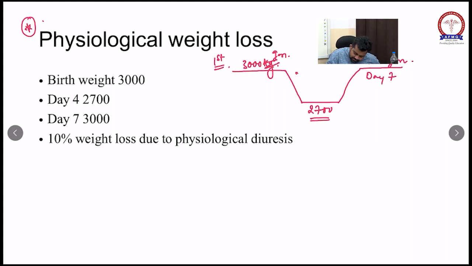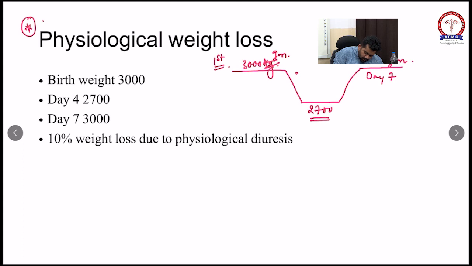So the child lost 300 gram during the first 4 days of life because of physiological diuresis. This physiological diuresis is around 10% of the total body weight.